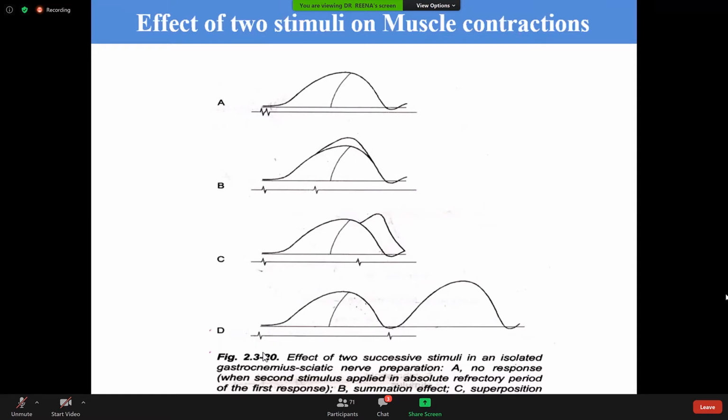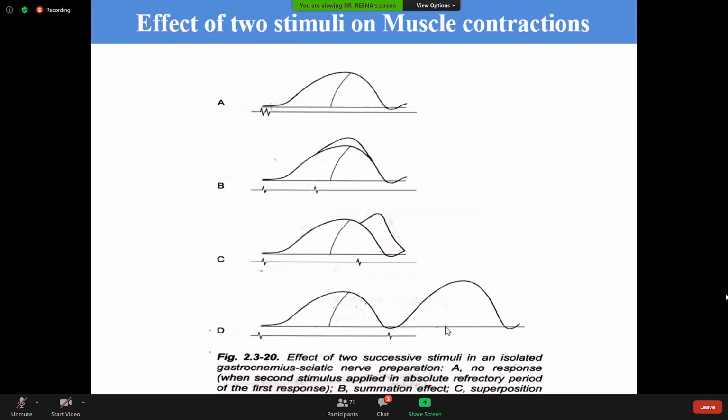During first contraction, there was increased cytosolic calcium, but when the second stimulus is applied, there was still cytosolic calcium present in the cytoplasm, and due to the second stimulus, more calcium is released into the cytoplasm. So the more calcium available in the cytoplasm causes more contraction. So here the force of contraction increases.